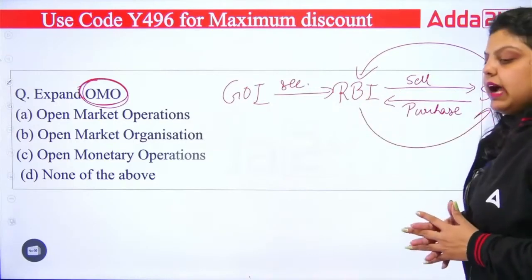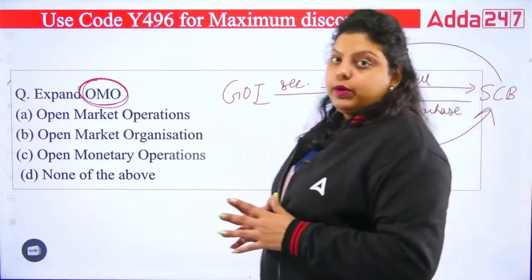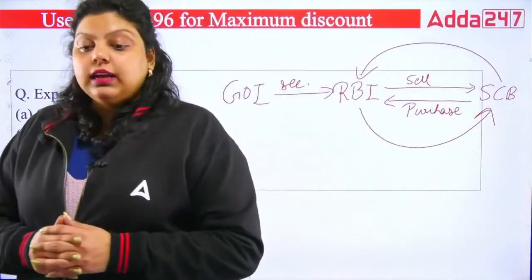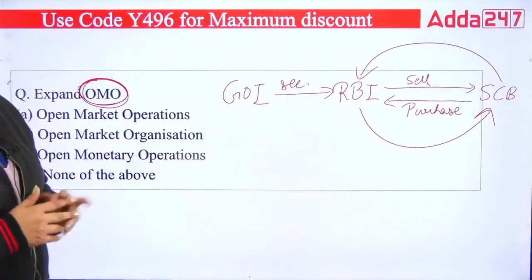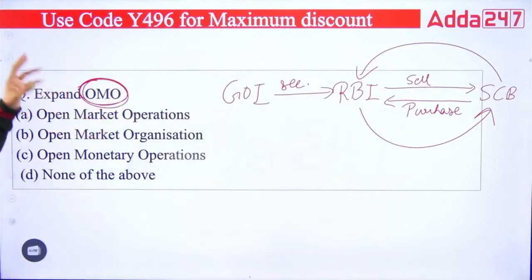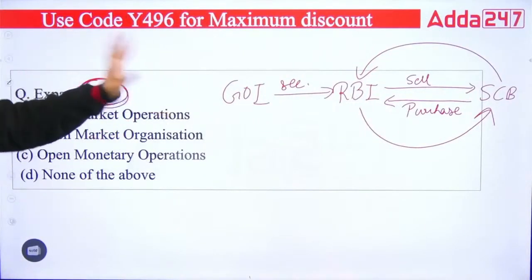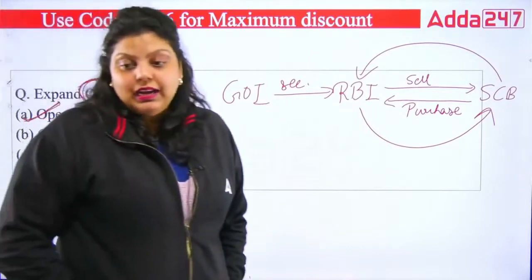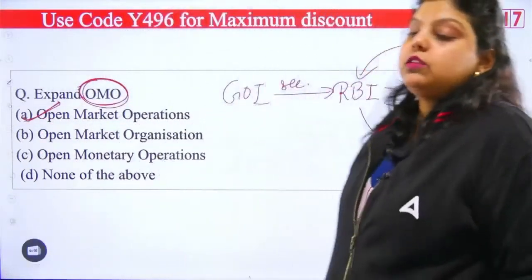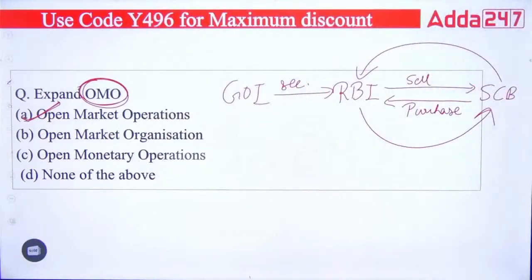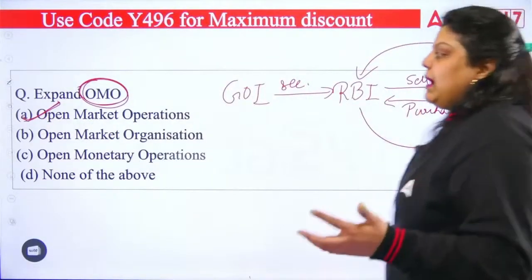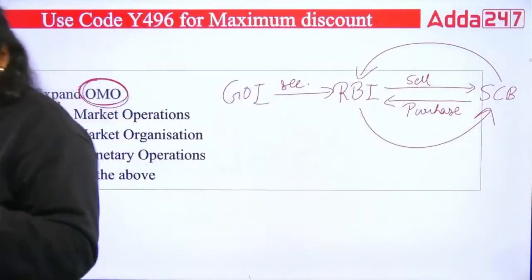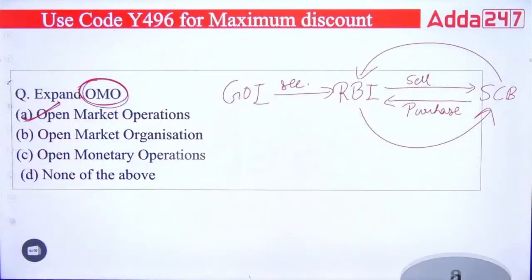So whenever RBI has to maintain the liquidity of scheduled commercial banks, then the government issues securities and gives them to RBI, and RBI uses that security to maintain the liquidity of scheduled commercial banks. And this is done under the open market operation. It means the A option. And one more important thing is that in open market operation, there is no participation of the public. The public cannot directly participate in the open market operation. Clear? So here the right answer is A.